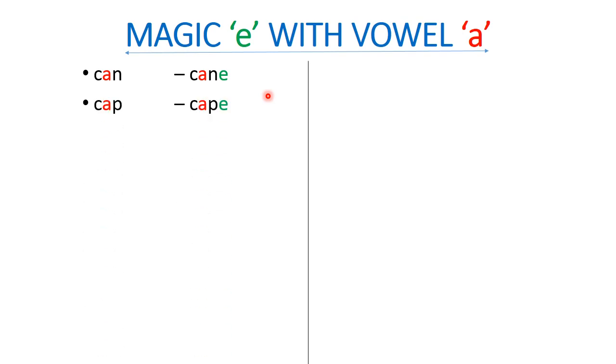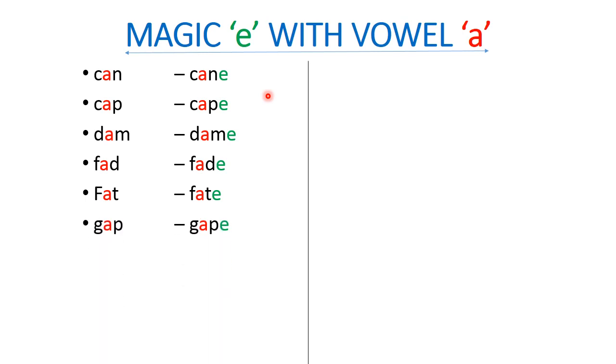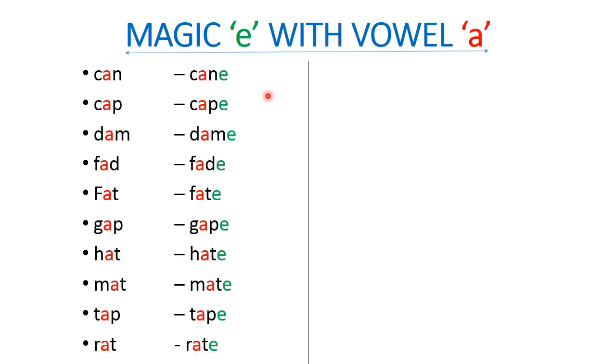Cap, cape. Dam, dame. Fad, fade. Fat, fate. Gap, gape. Hat, hate. Mat, mate. Tap, tape. Rat, rate. Let us see few more examples.